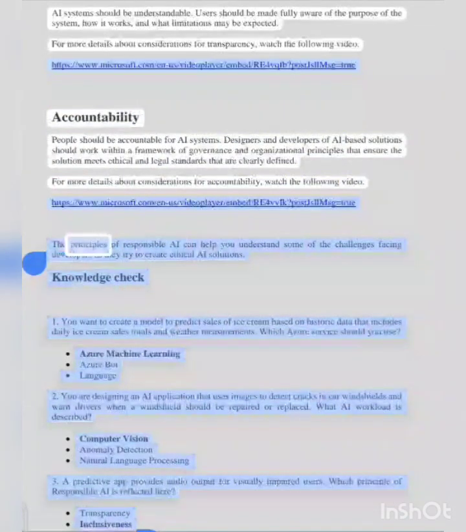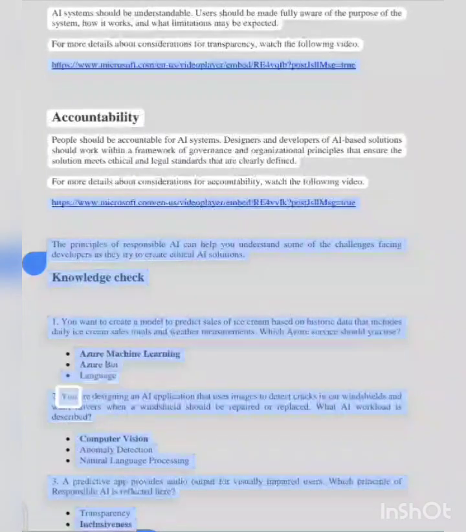The principles of responsible AI can help you understand some of the challenges facing developers as they try to create ethical AI solutions. Knowledge check. 1. You want to create a model to predict sales of ice cream based on historic data that includes daily ice cream sales totals and weather measurements. Which Azure service should you use? Azure Machine Learning, Azure Bot, or Language.